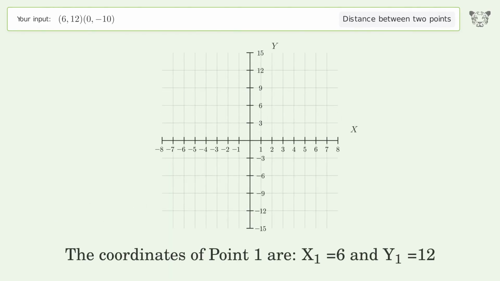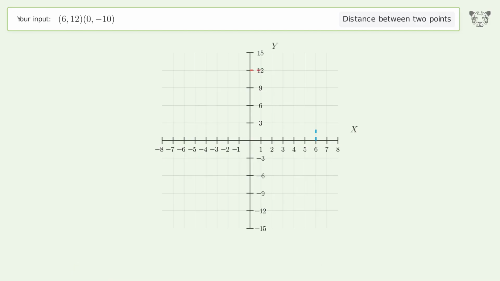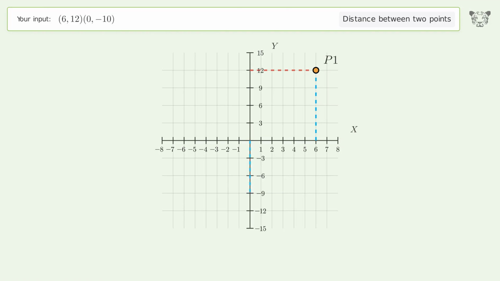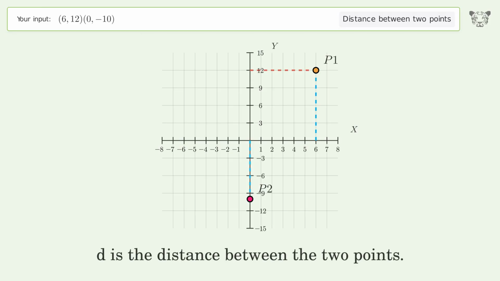The coordinates of point 1 are x1 equals 6 and y1 equals 12. The coordinates of point 2 are x2 equals 0 and y2 equals -10. D is the distance between the 2 points.